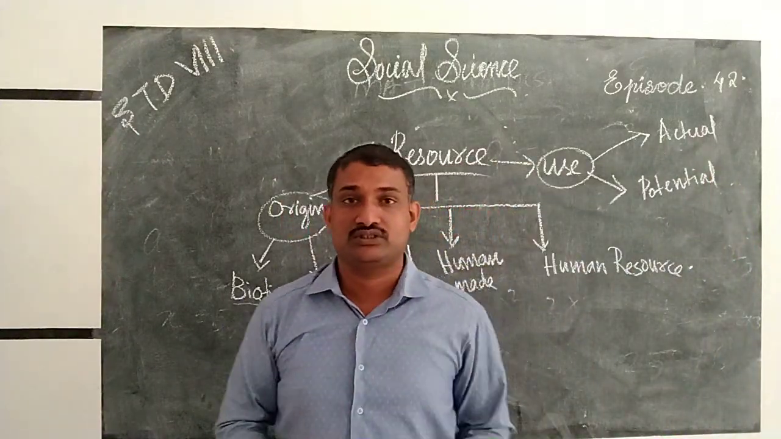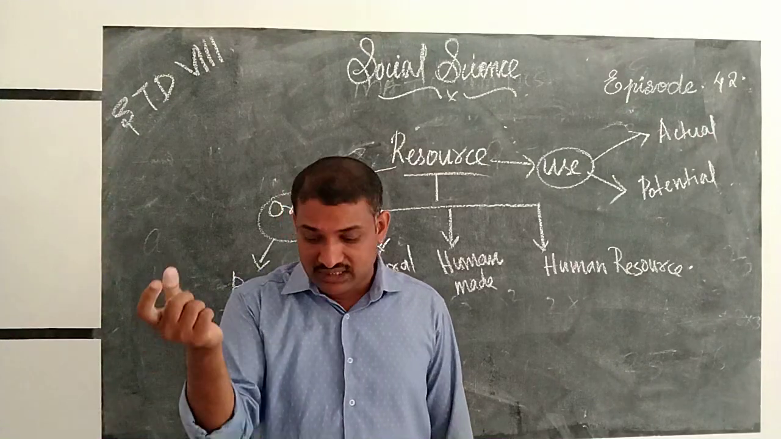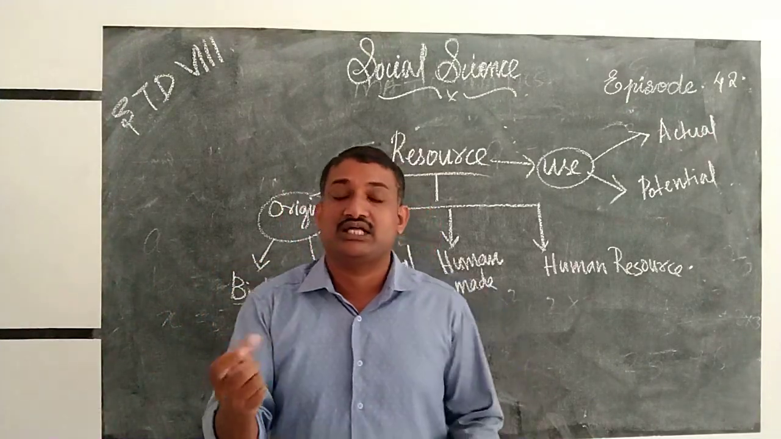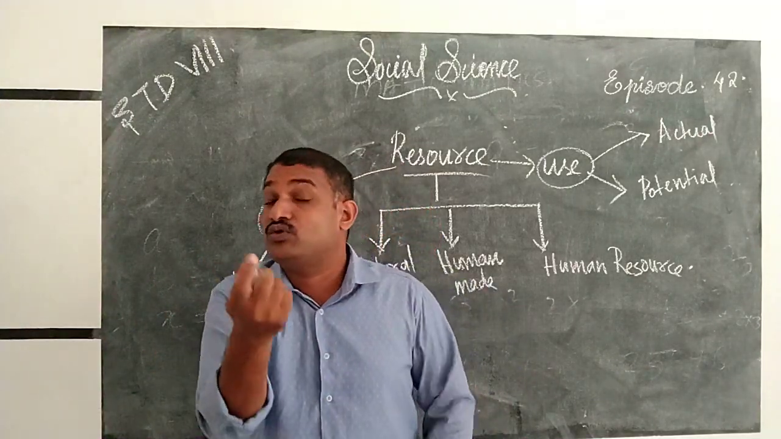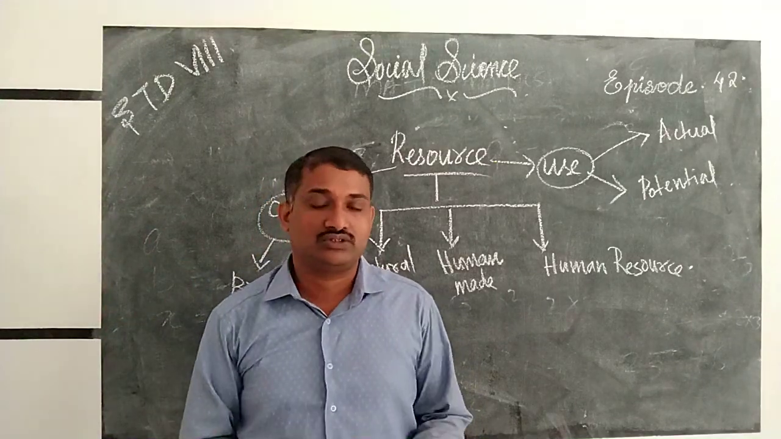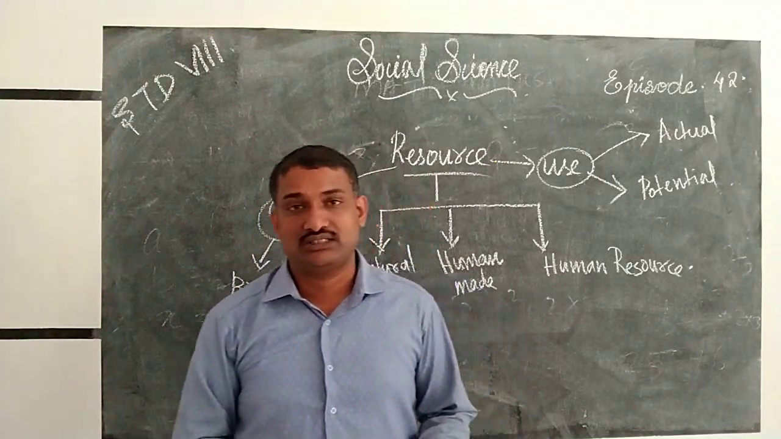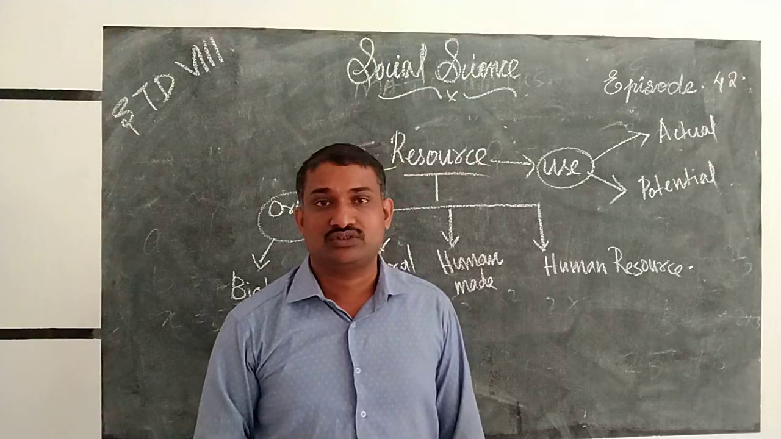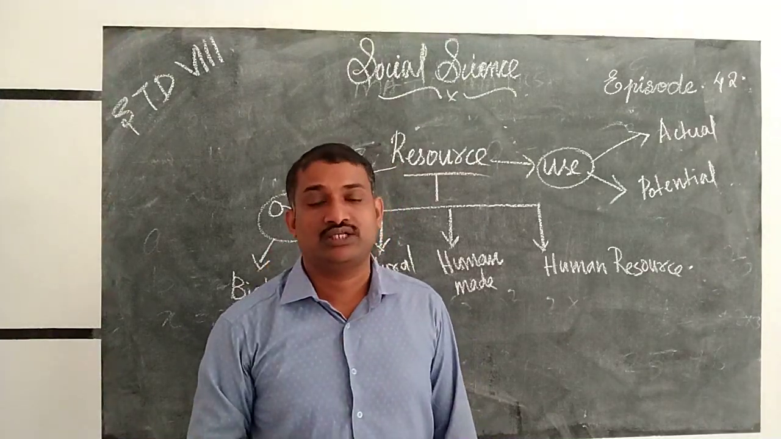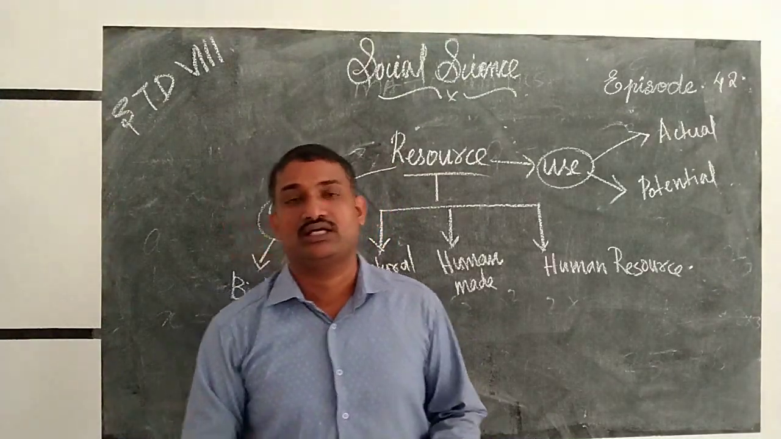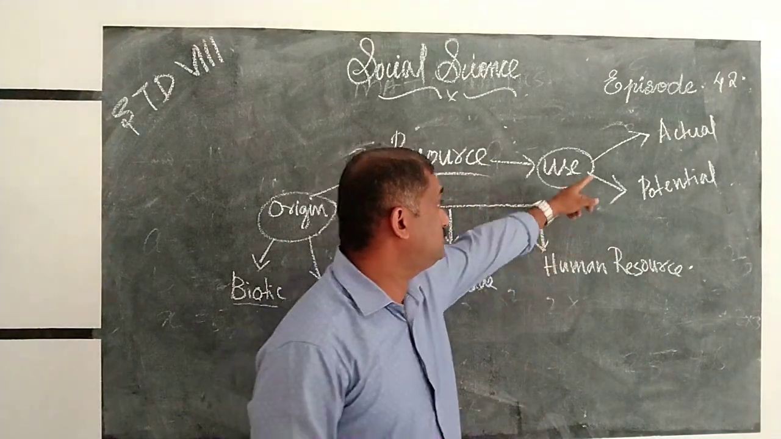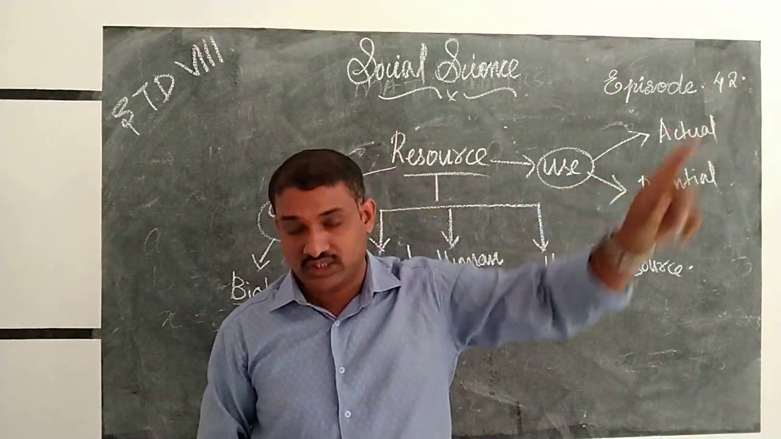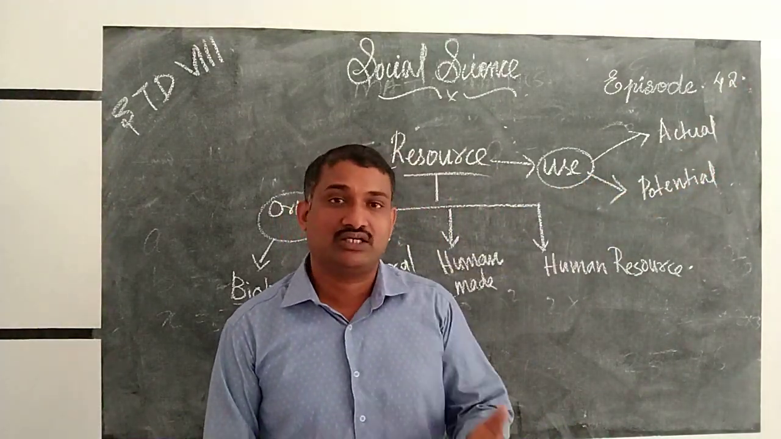What is actual resource? Actual resources are the resources whose quantity is known. That resource we can call an actual resource. For example, coal.